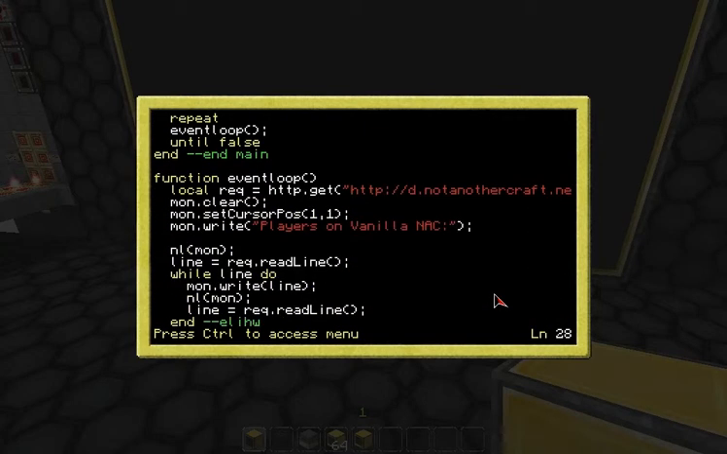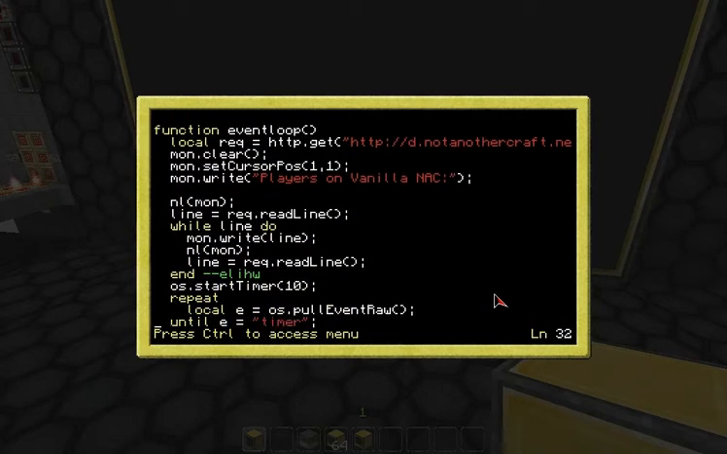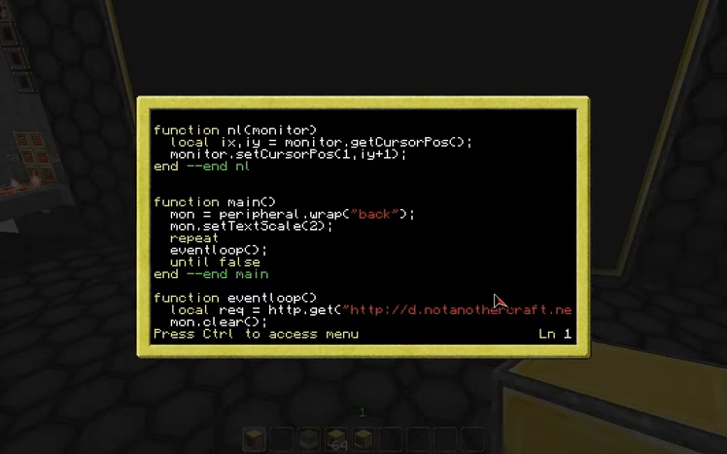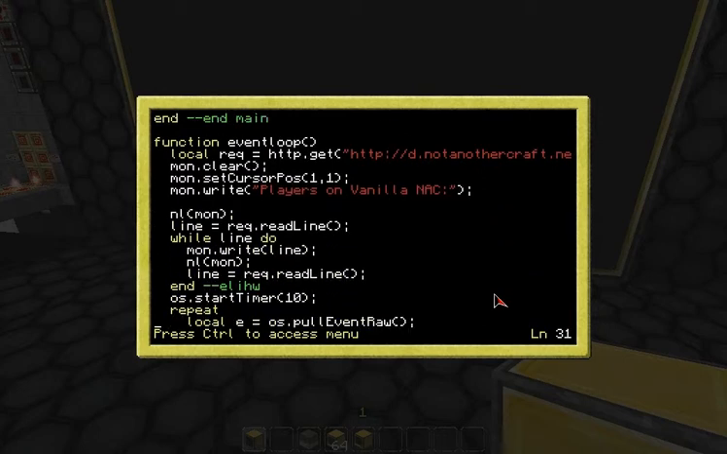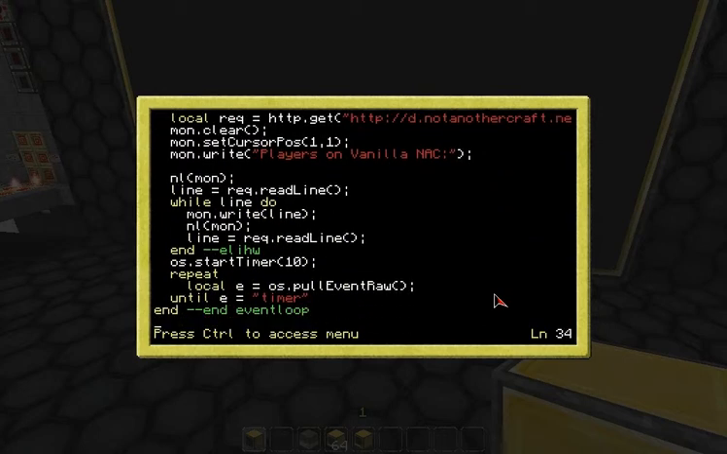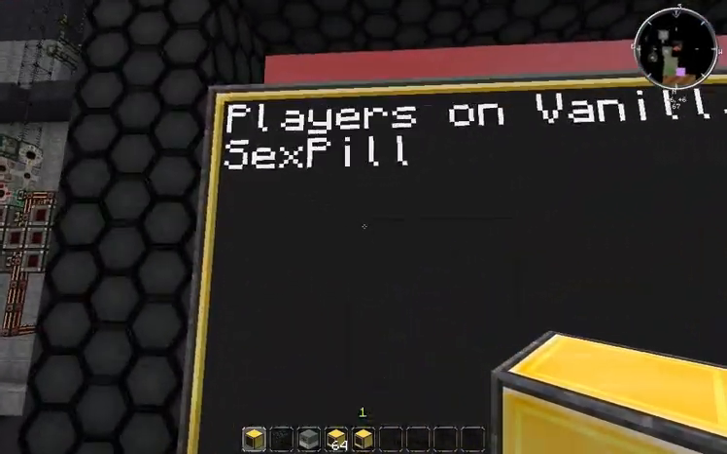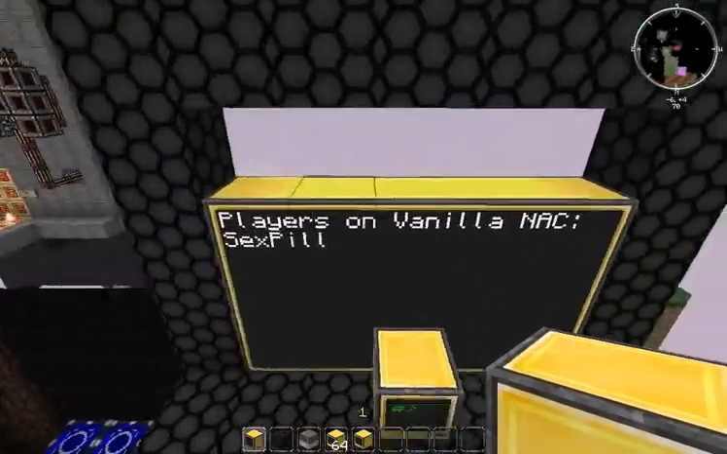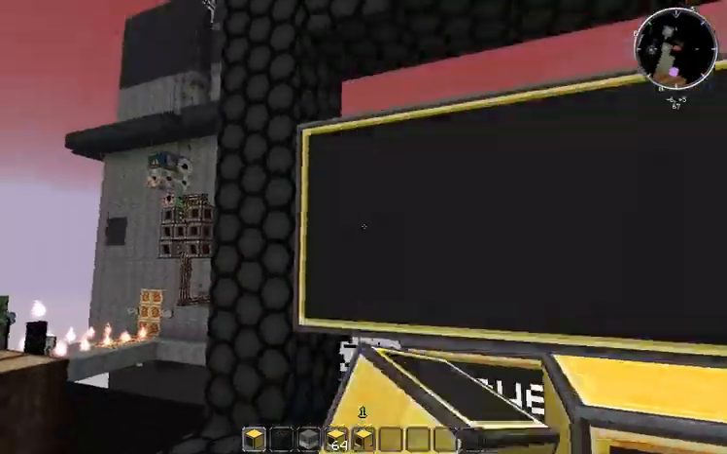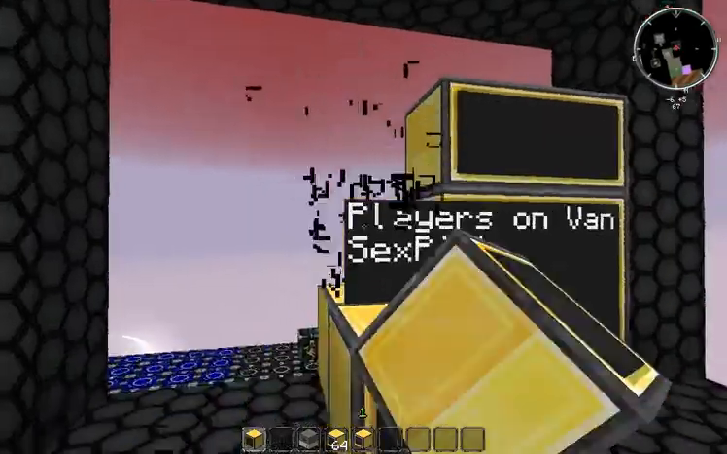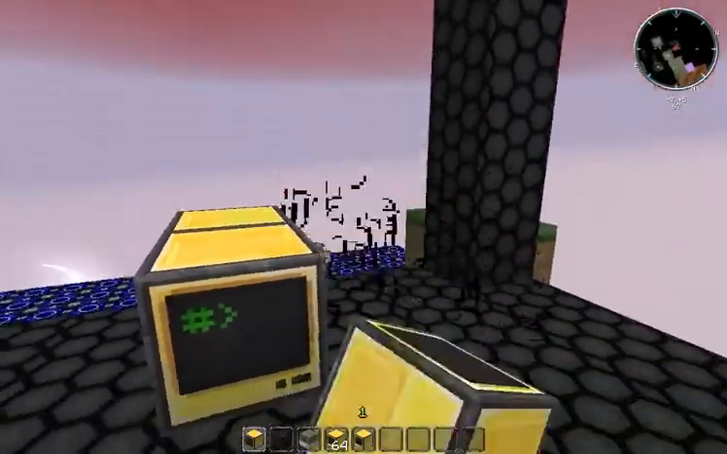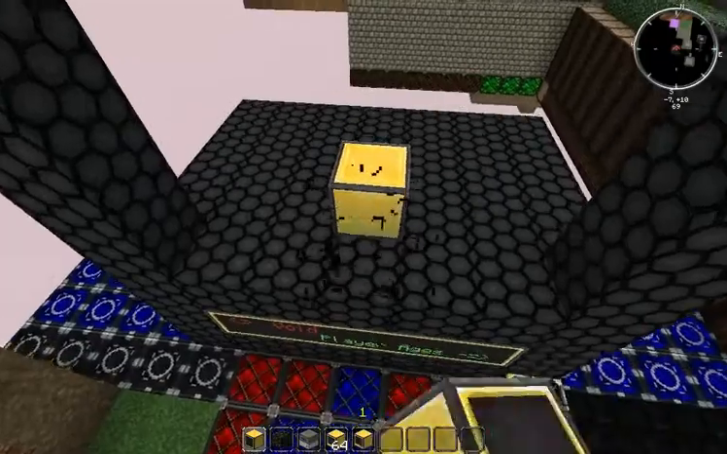Nope, because certain functions don't use that. Until equals, oh, nope, that doesn't get a semicolon. 32, unexpected symbol. I thought I just fixed that. And now that should be fine. Oh, yeah, Lua doesn't use JavaScript-like comparisons. So, yeah, players on vanilla NAC. Why did you ever pick that username? And I can assume usernames will never be longer than 16 characters, so the text will reset every 10 seconds.